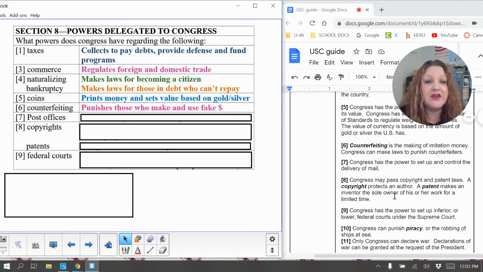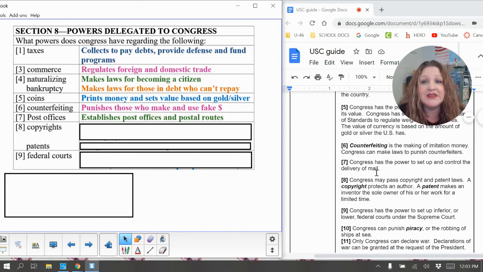And we have clause number 7, which is post offices. Congress has the power to set up and control the delivery of mail. So that is their power. They establish post offices and postal routes. So one thing that maybe you weren't aware of is that the mail, the post office, is a government agency. It is a part of the U.S. government. It is called the U.S. Postal Service, USPS. And so you may not realize that these are government workers.